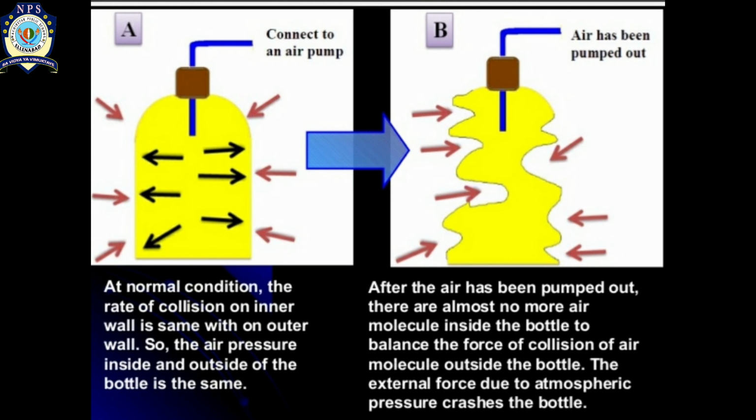But in condition B, as you can see, when the air is pumped out of the bottle, what happens? There are almost no air molecules inside the bottle to balance the force of collision of air molecules outside the bottle. So there is an imbalance between the air outside and the air which is pumped out from the bottle. The outer air molecules force the pressure over the bottle, and due to that external force, due to the atmospheric pressure, the bottle crushes.